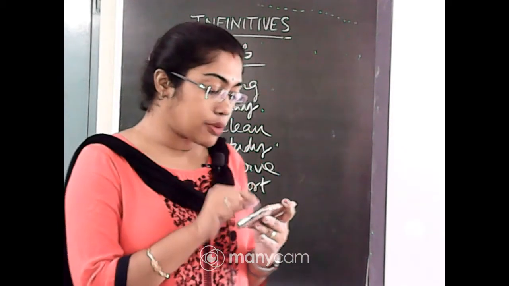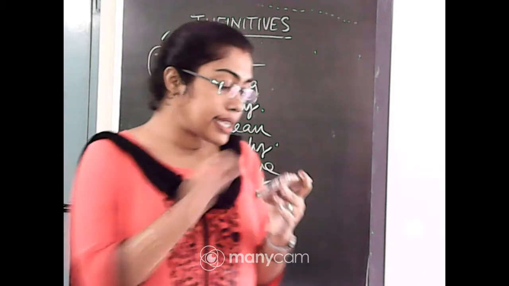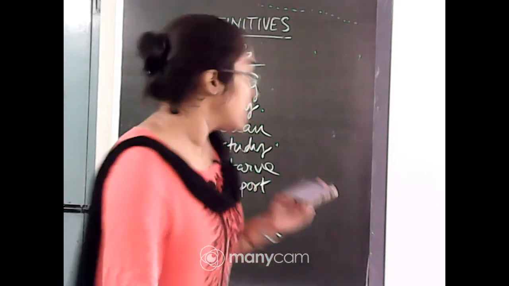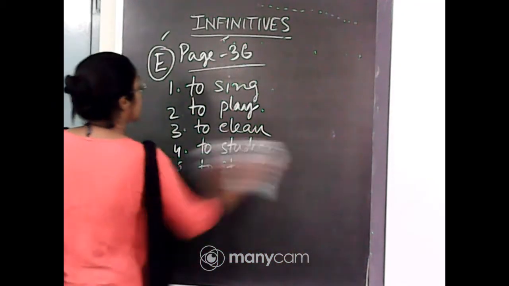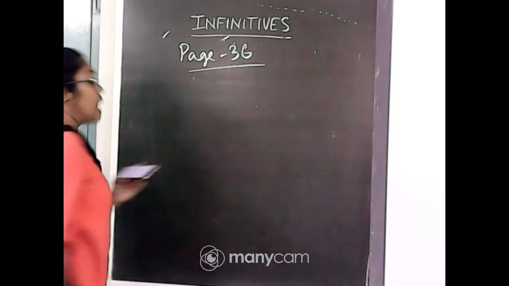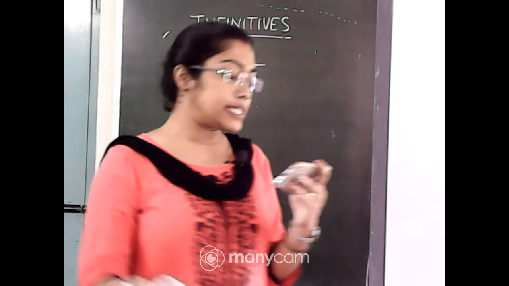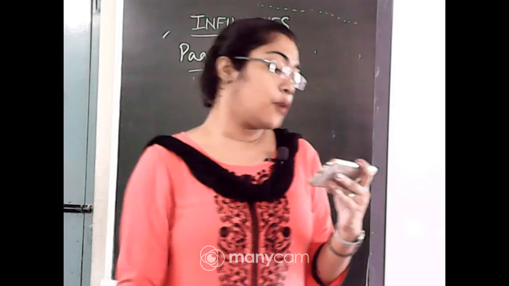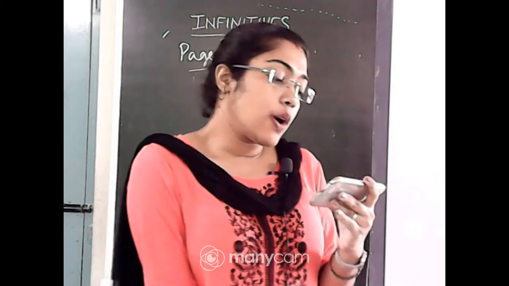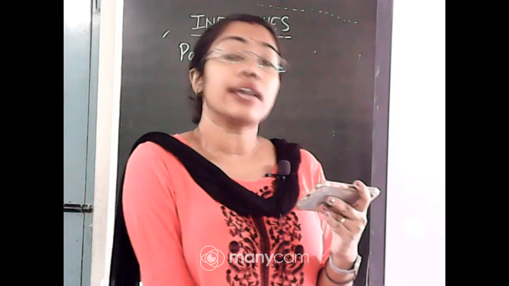Okay, next come to the next exercise, that is exercise number F. Exercise number F is easy, just 4 blanks are there. Akbar was very small when he began dash the kingdom.